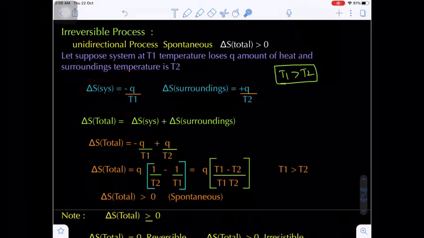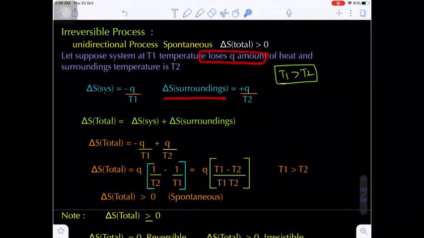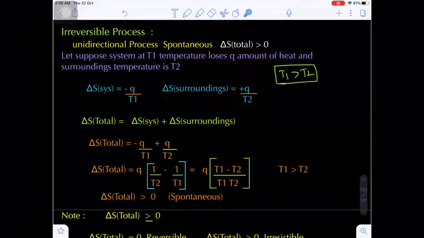Why am I writing the negative sign? Because the system loses the heat energy. Now what is the delta S surrounding? Plus Q by T2. Why? Because the amount of heat energy the system loses, that amount of heat energy the surroundings accept. Are you getting my point?